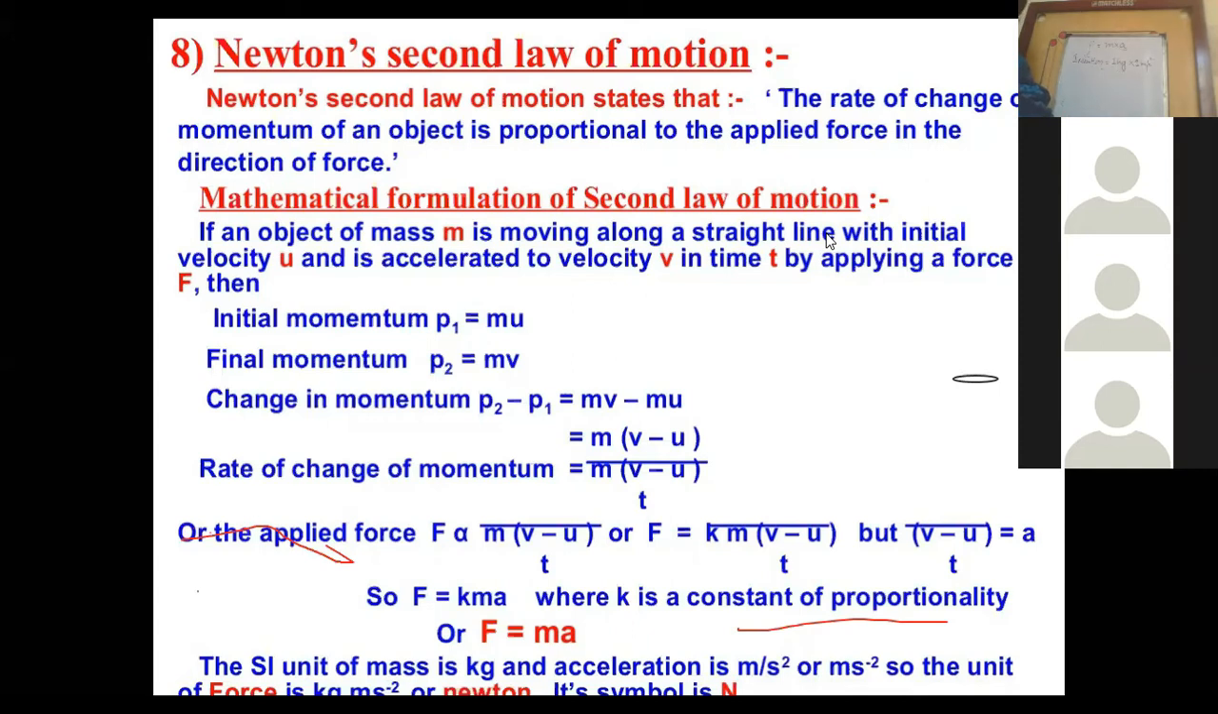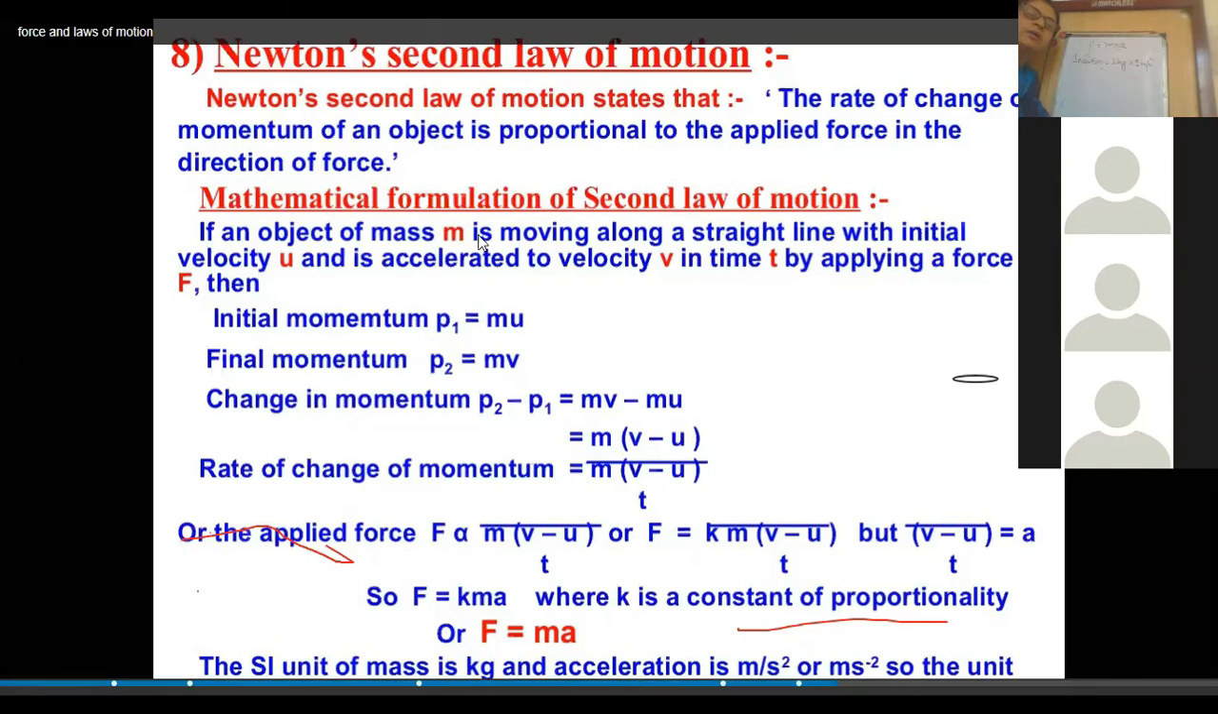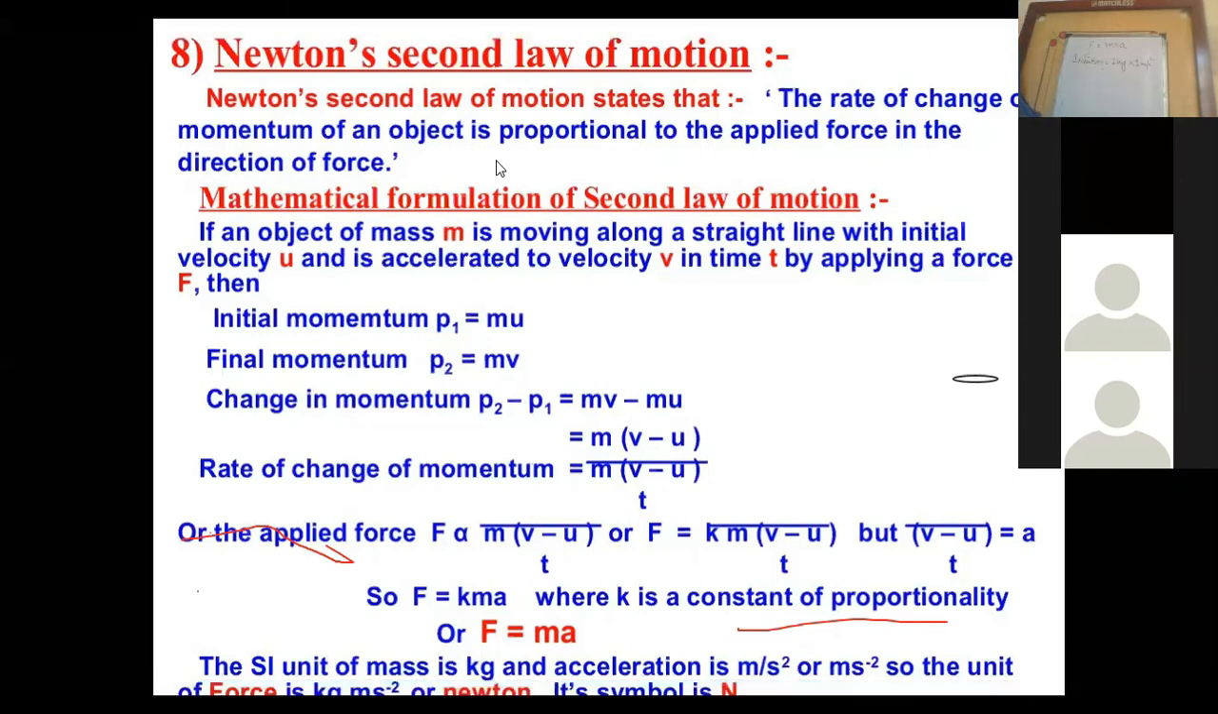So Newton's second law gives us the relationship between whom? Newton's second law gives us the relationship between the force applied to a body and the acceleration produced. Force applied on a body and acceleration produced. Understood? Yes, ma'am.